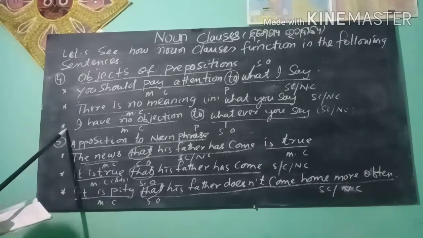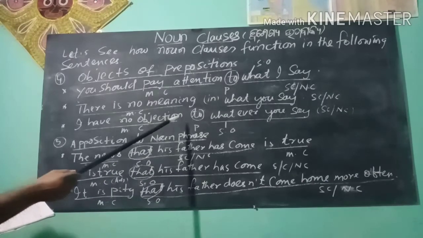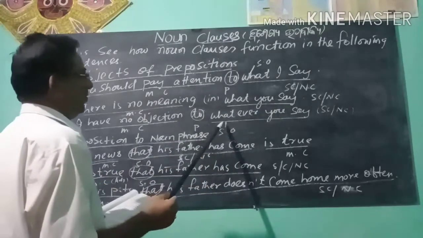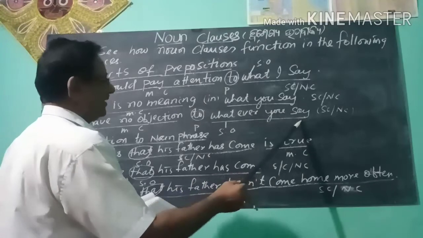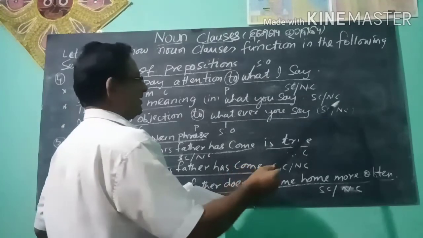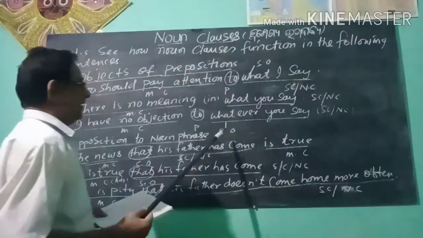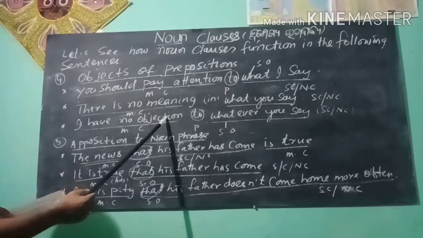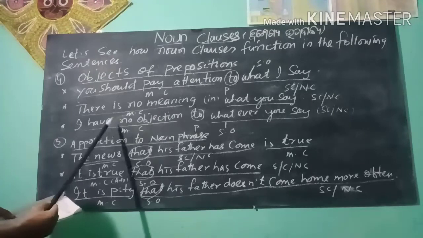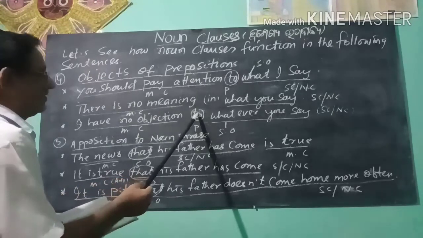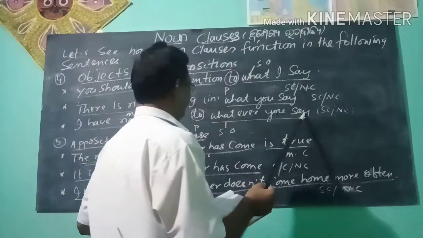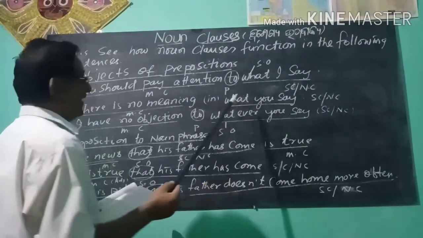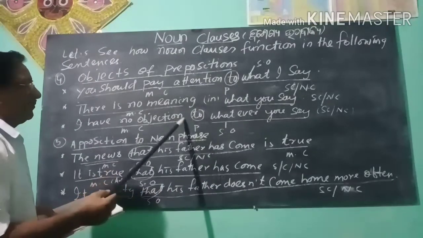Next example, I have no objection to whatever you say. Here, whatever you say, subordinate clause, works as a noun clause, and to is the preposition. I have no objection, main clause. I have no objection to what? Whatever you say. So, the noun clause whatever you say works as the object of the preposition to.